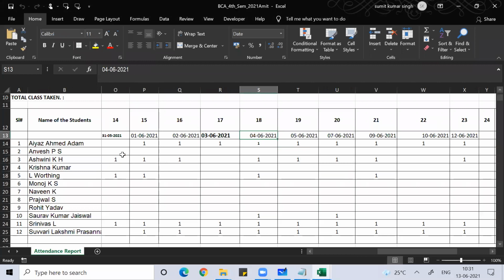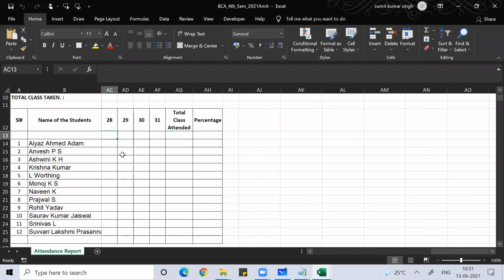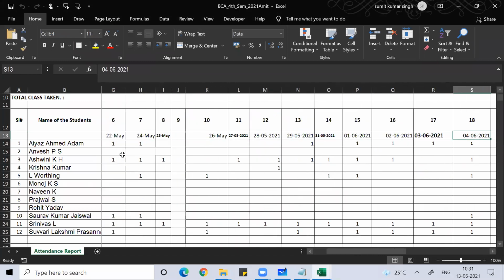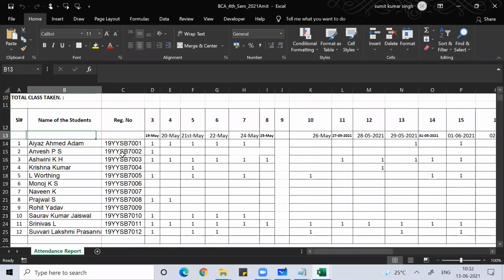See Bhagwan, suppose here I'm taking attendance of some class, and maybe I'm somewhere here. Now, if you notice, I am going in this direction, but the name of the student is not changing, that column is fixed. So no matter wherever I go, that part will remain fixed. So this is the application of freeze panes.